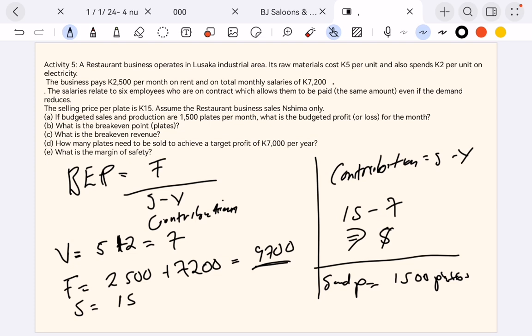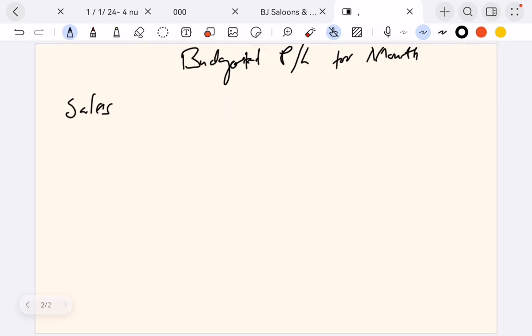In a layman's language, someone can say it's the profit, but no, it's not the profit because there are costs associated. It's just the whole amount of money if you sell everything. So sales will be the selling price times the number of units that you've budgeted for.